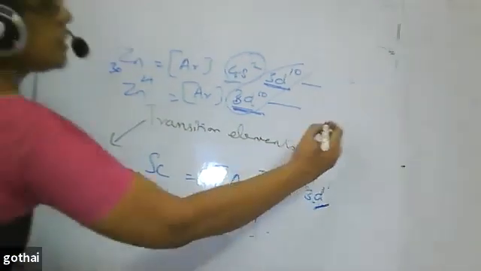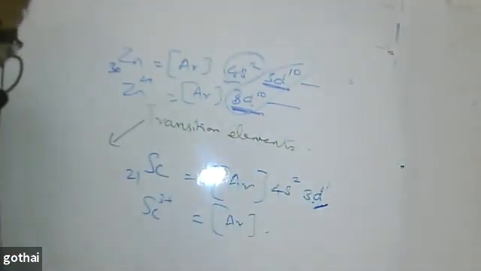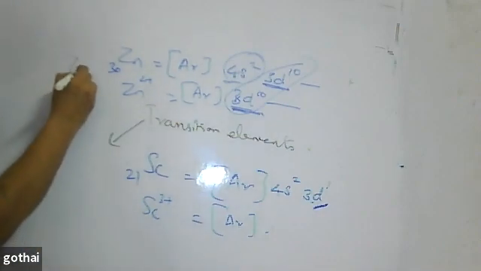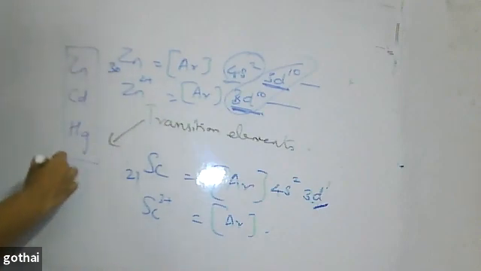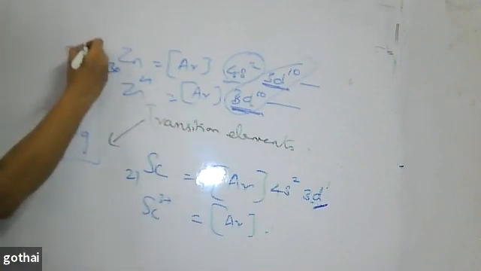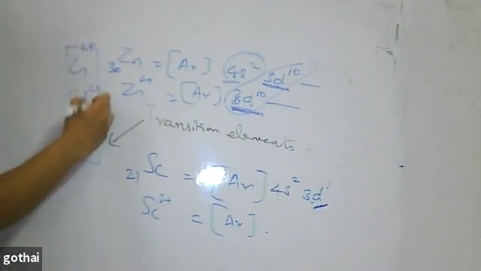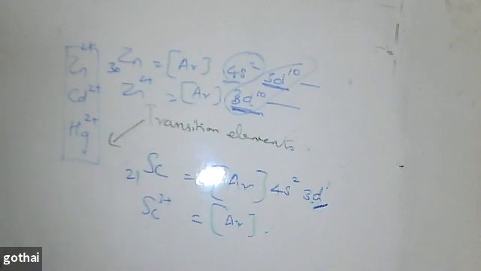Next to zinc, you will see on page number 211 of your textbook, below zinc, what element comes? Zinc, cadmium, mercury. These elements are not called transition elements because zinc's only oxidation state is +2, and cadmium is also +2. Mercury, you might have mercurous and mercuric.